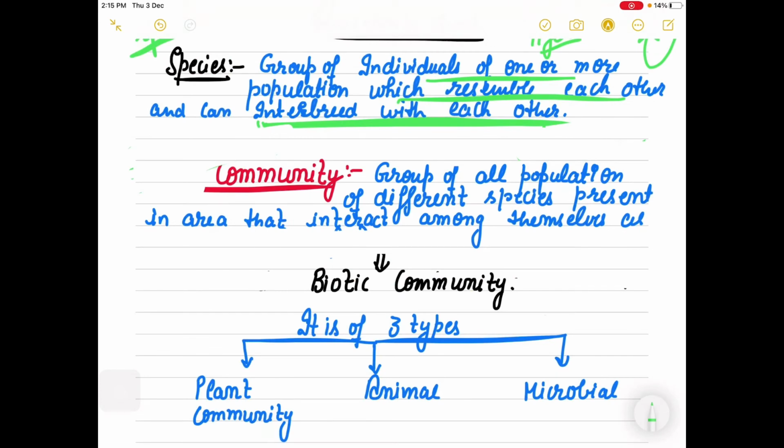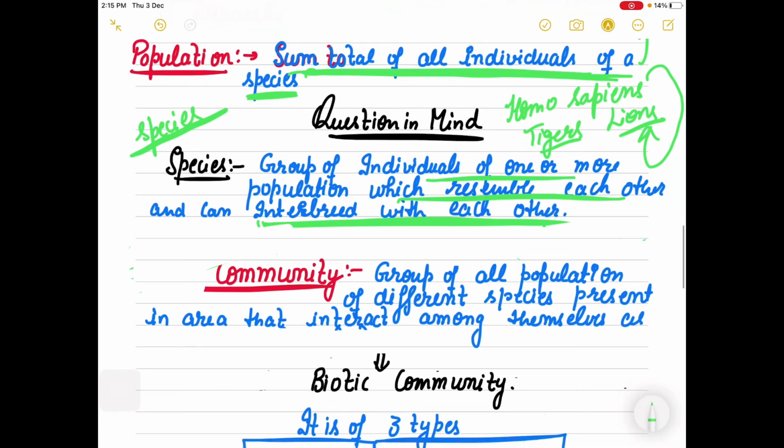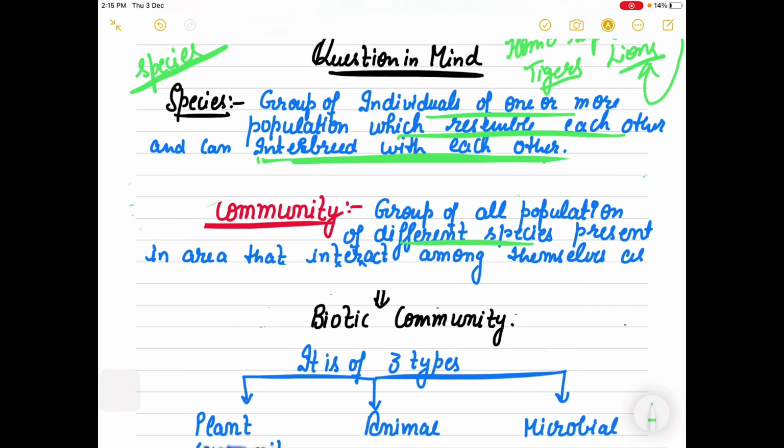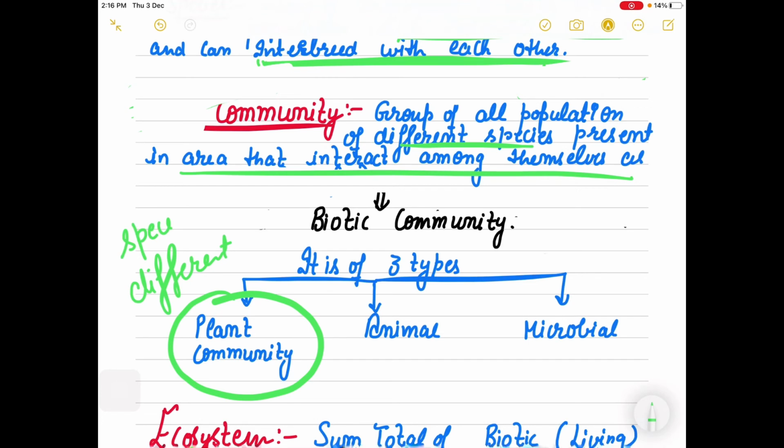So community, when we say community, it means all the populations of different species present in an area and interacting among themselves, right? Like a plant community, there will be different species of plants that interact with each other in a common area.